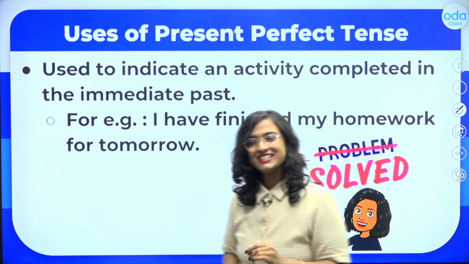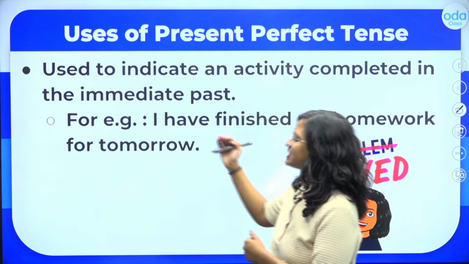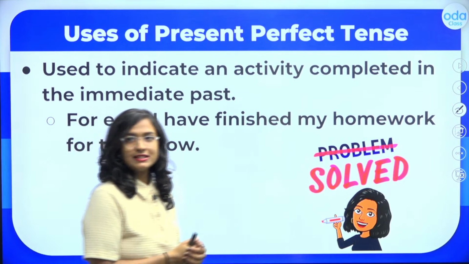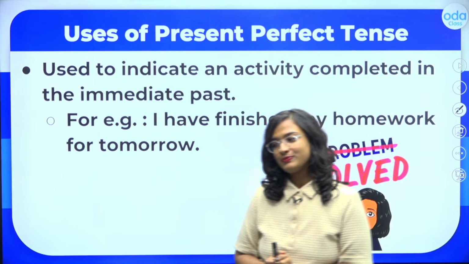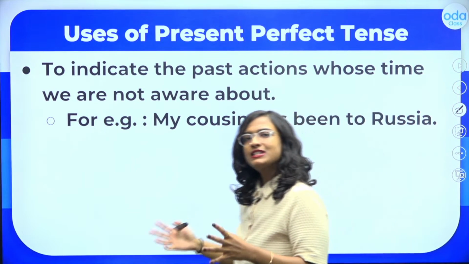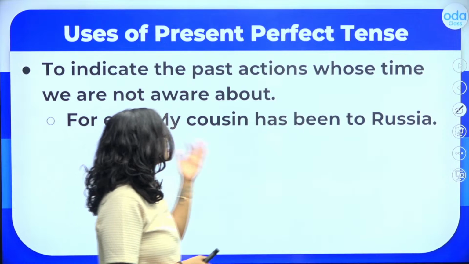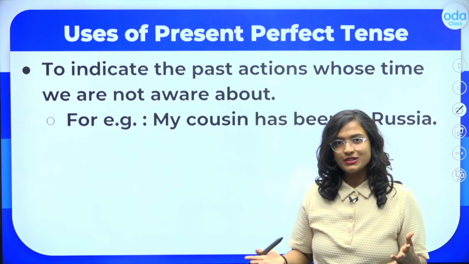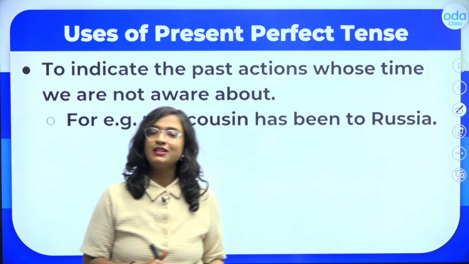On the other hand here, students, because I have not mentioned a specific time and because it indicates that it has been done in the immediate past, I will use the present perfect tense and I will say I have finished my homework for tomorrow. Now the second one, students, like I said, is to indicate an activity whose time we do not know. So for example, my cousin has been to Russia. I am not telling you when my cousin went to Russia. All I am saying is that my cousin has been to Russia.